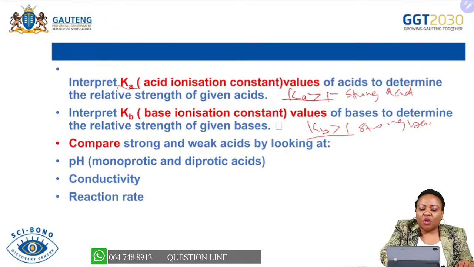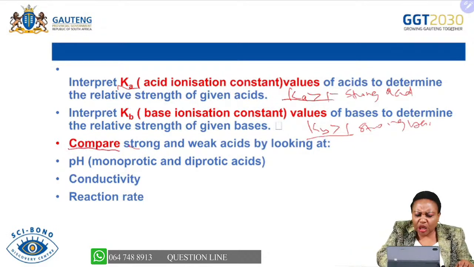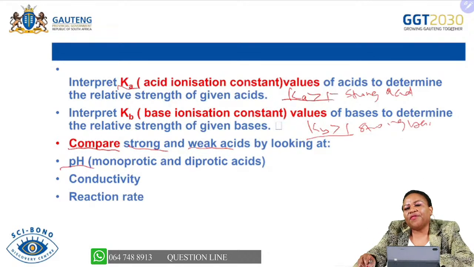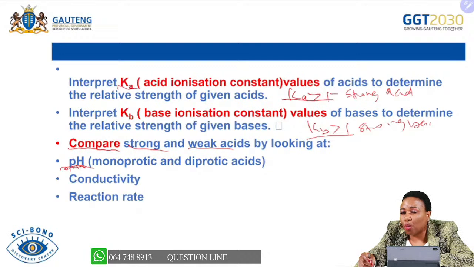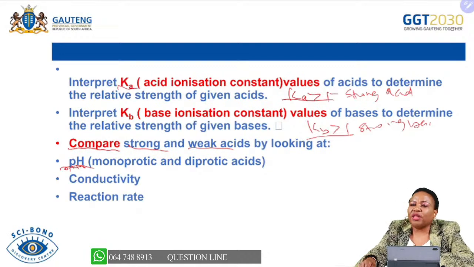We are also going to compare strong acids and weak acids, looking at the pH. You need to be able to classify on your pH scale where you are reading the pH of the strong acids, and where you are reading the pH of the weak acids. Most of the time you'll find that strong acids have a low pH, maybe a pH of 0 something, or 1 or 2, which shows that they are ionizing completely and their pH is low. So the low pH indicates that the acid is a strong acid.